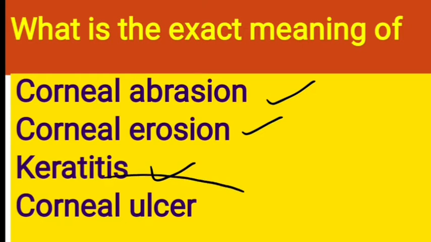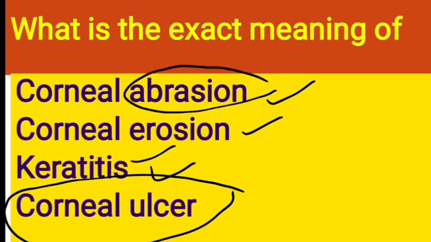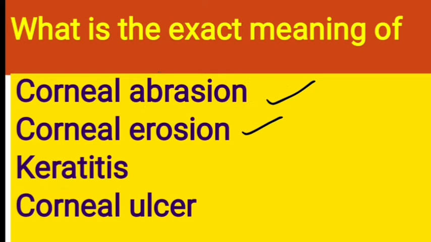So what is the last term? That is corneal ulcer. This is the combination of these two: corneal abrasion and keratitis form the corneal ulcer. Means there is inflammation as well as an epithelial defect. So corneal ulcer is discontinuity in the epithelium of the cornea along with inflammation of the surrounding tissue. Let's move on to all of these in detail now.